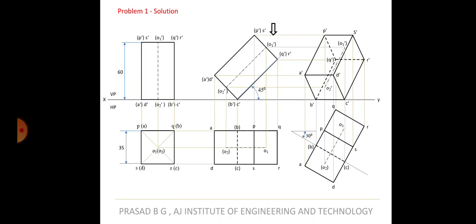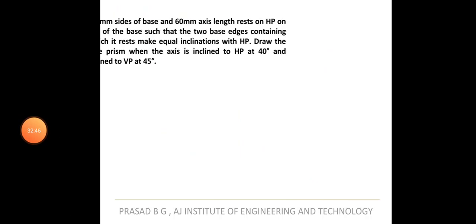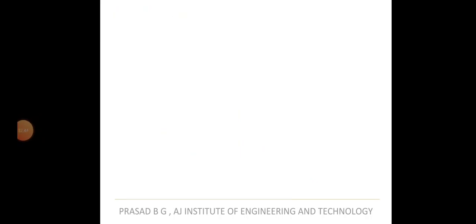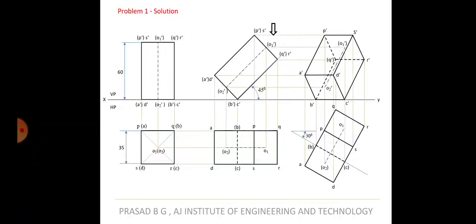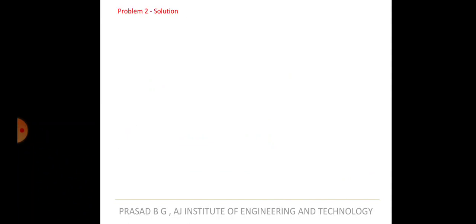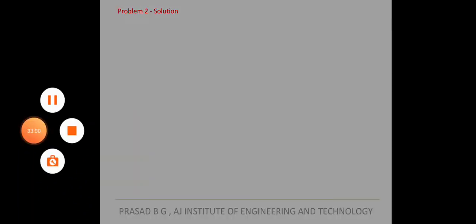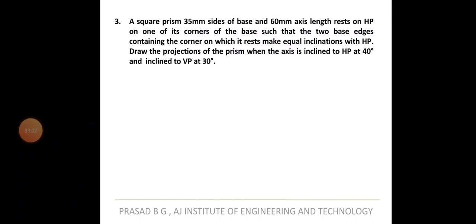In your question bank, there is question number 2, which is also on a square prism only. So I will finish that second problem now. This is your question number 2 in the question bank. The problem is absolutely similar to the first one. So you have to read the question and see what the changes are here.